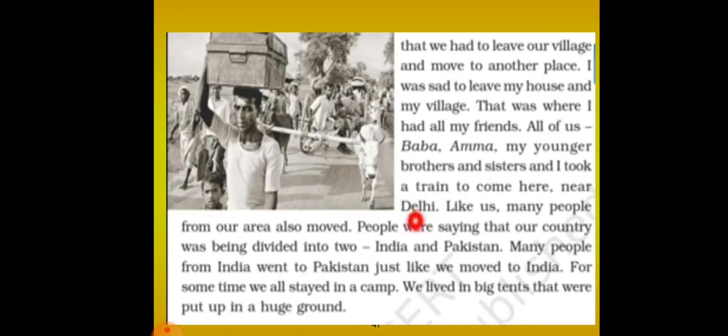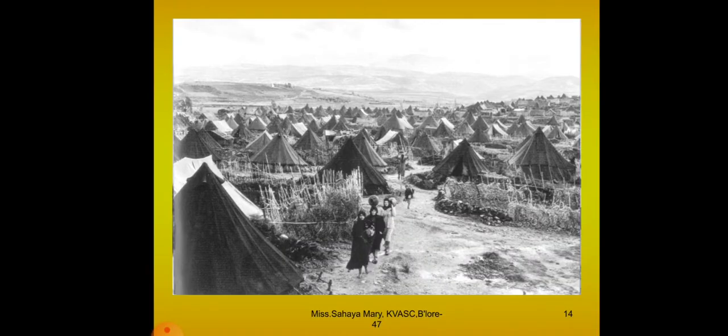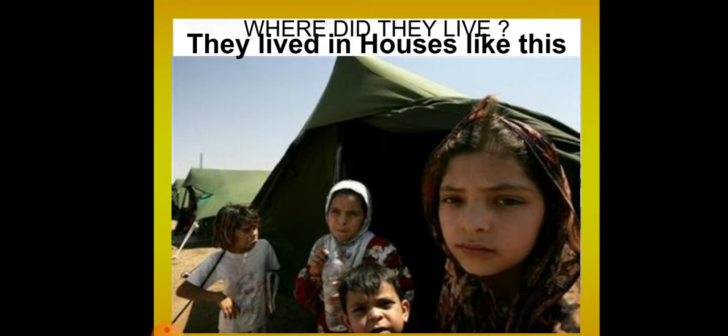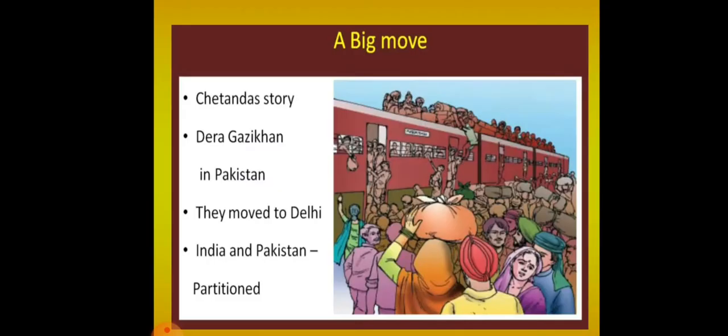So when they came to Delhi, what happened? There was no house for them to stay. So they lived in big tents that were put up in a large ground. You can see that it is a large ground where a number of tents were put. There were many people who had come from Pakistan to India, and they were living in the tents. They lived in a house like this, that is called a tent.